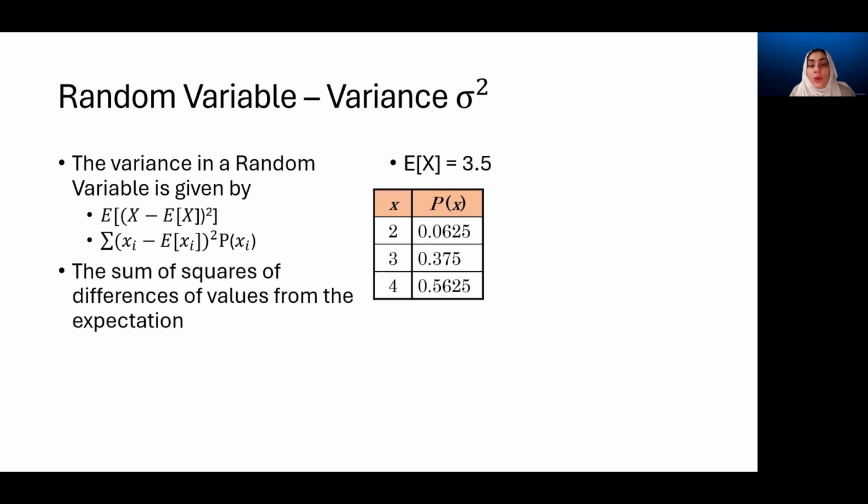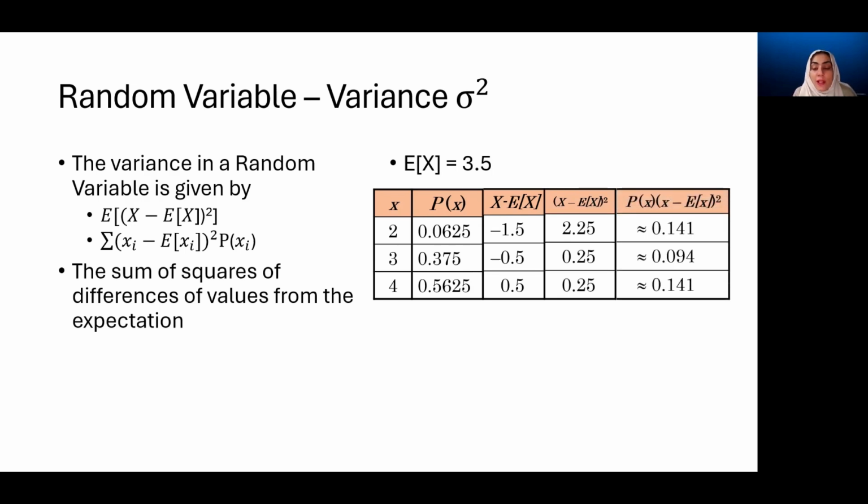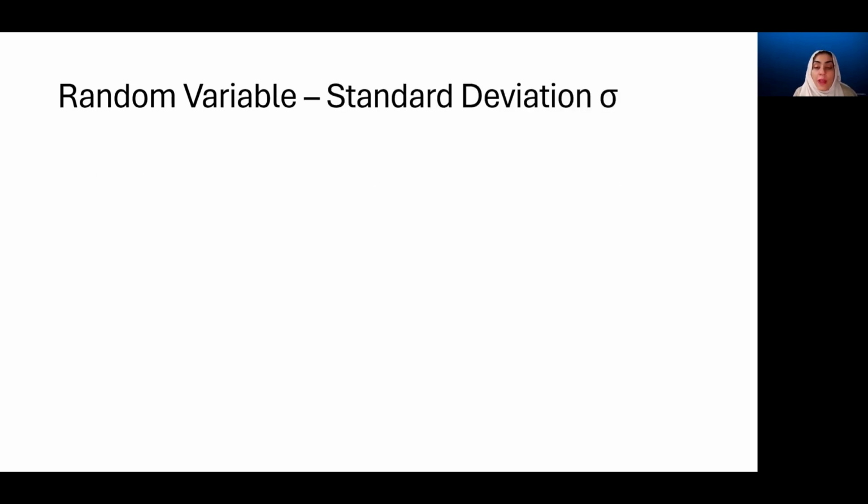We have this random variable with three possible values, 2, 3, and 4, and the associated probability calculations. We compute this deviation from the mean, and because the mean here is 3.5, it's given. We calculated this mean in the last video. And here, we've calculated the deviation from the mean. Then we compute the square of this deviation. And finally, we multiply it with the probability to get these values. And the variance turns out to be 0.375.